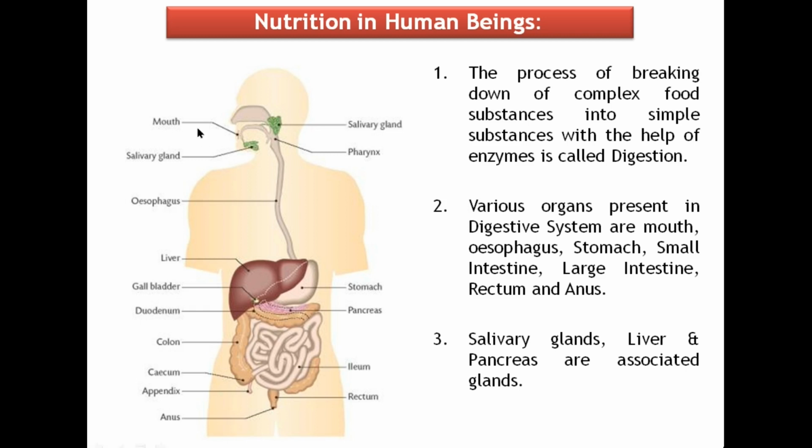Starting with mouth, esophagus, stomach, small intestine, large intestine, rectum, and anus are the various organs present in the human digestive system. And salivary glands, liver, and pancreas are the glands which are associated with our alimentary canal.